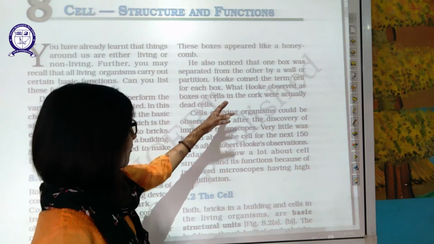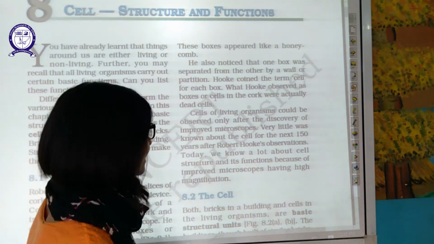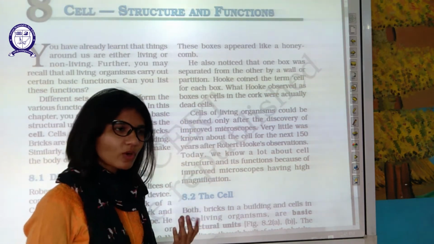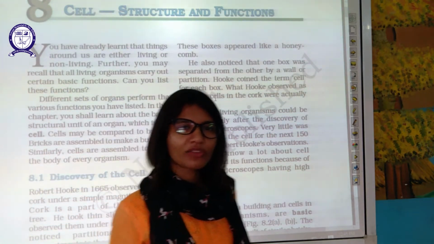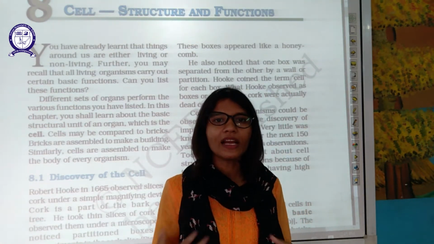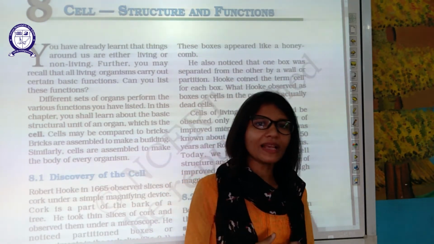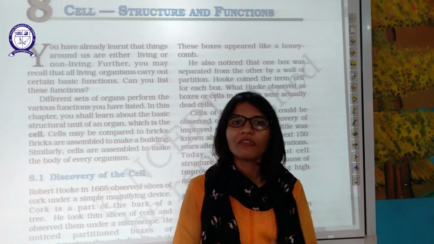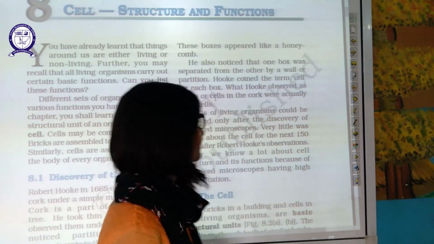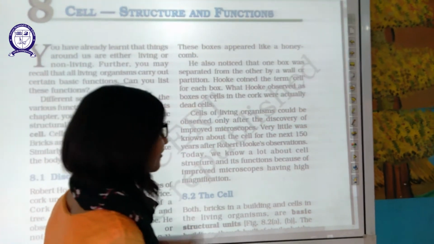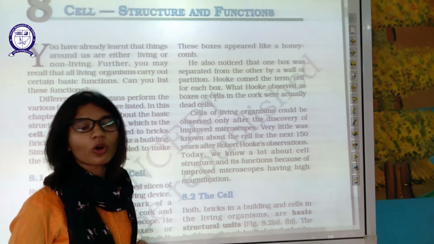What Hooke observed as boxes or cells in the cork were actually dead cells, because the cork, the uppermost layer of the tree, the bark, is formed of dead cells. That's why the cells which were observed by Robert Hooke were actually dead. Cells of living organisms could be observed only after the discovery of improved microscopes.